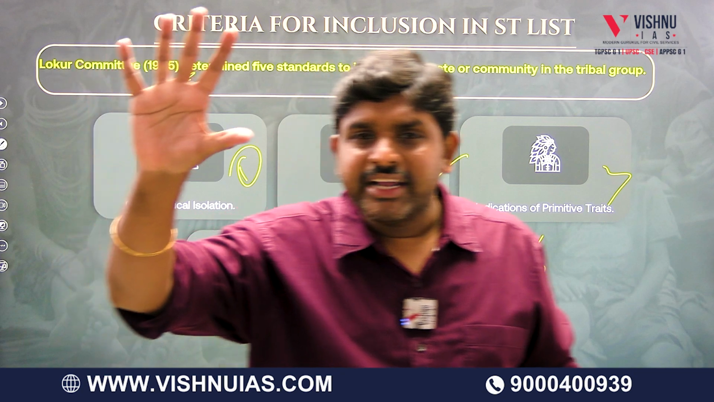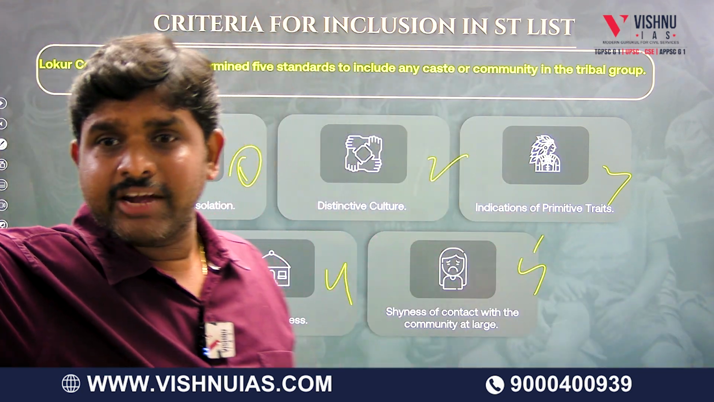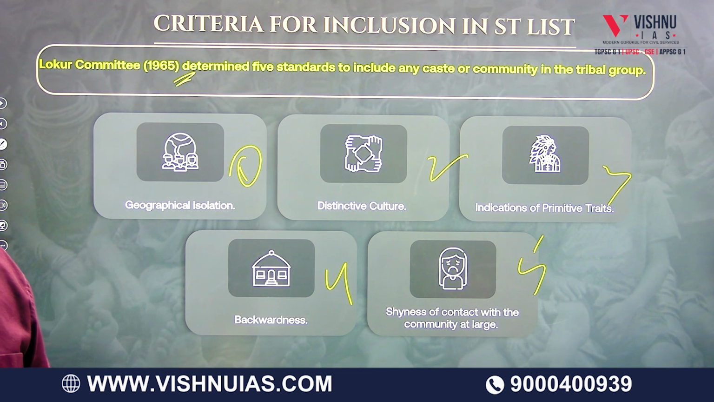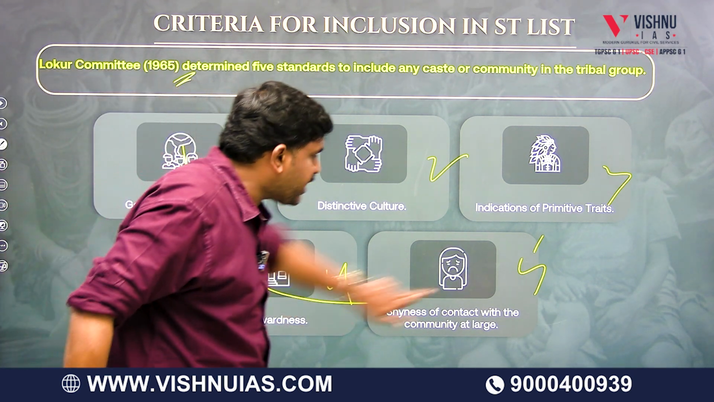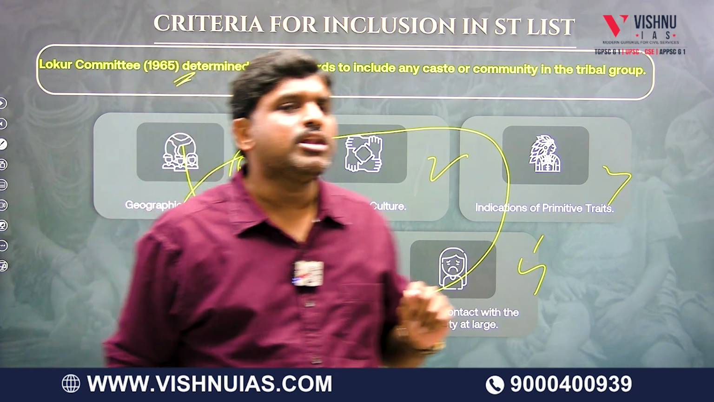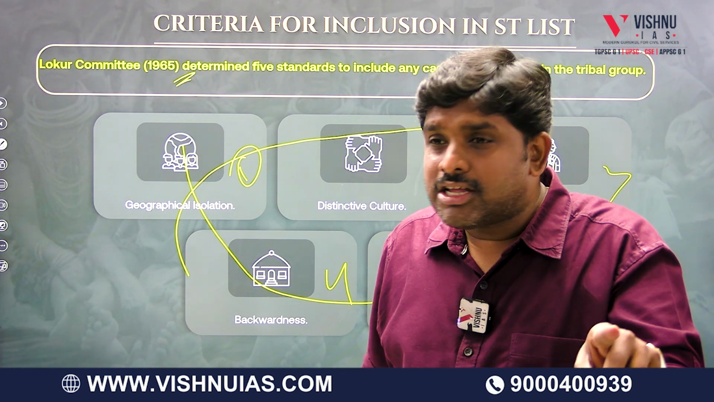So what are the 5 criteria? Number 1, geographical isolation. Second, distinctive culture. Third, primitive traits. Fourth, backwardness. Fifth, shyness to contact with the mainstream. So whenever these 5 characteristics, these 5 criteria, are present, that particular community will be called an ST. Means they will get eligibility to be called an ST.